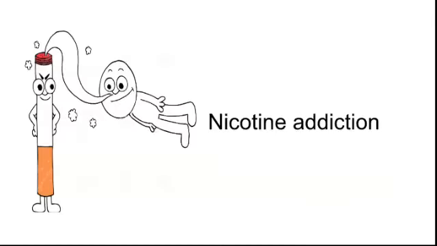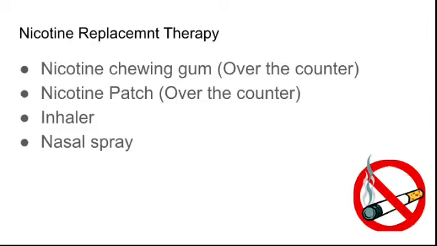The next very common thing is nicotine addiction, that is nothing but smoking. We can bring clients out of nicotine addiction by nicotine replacement therapy, which is a very simple one.